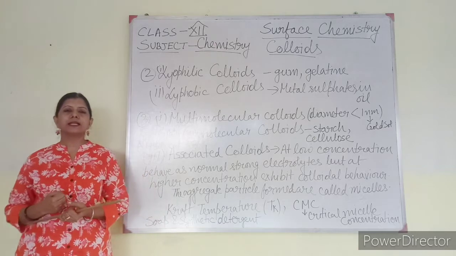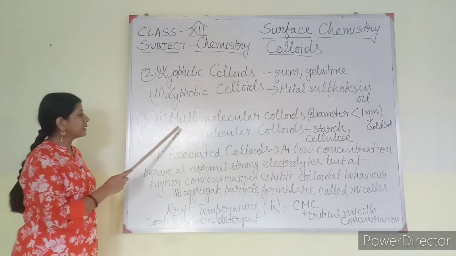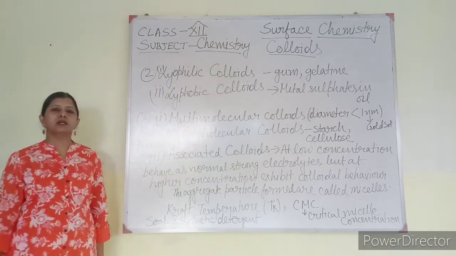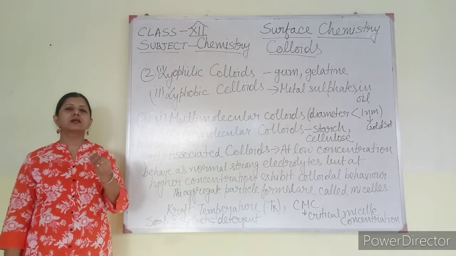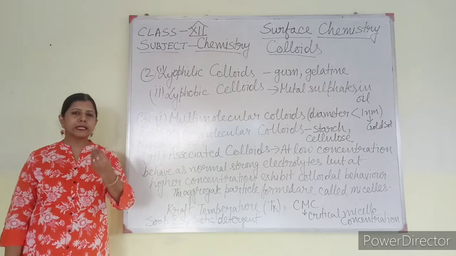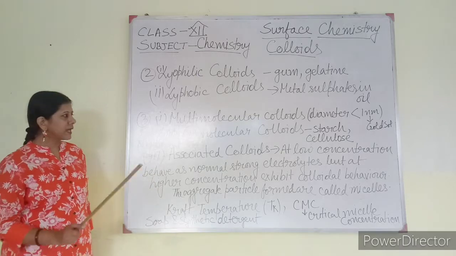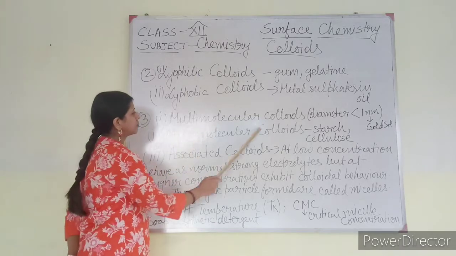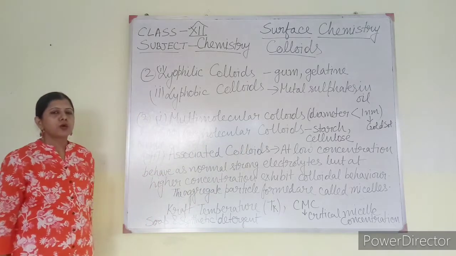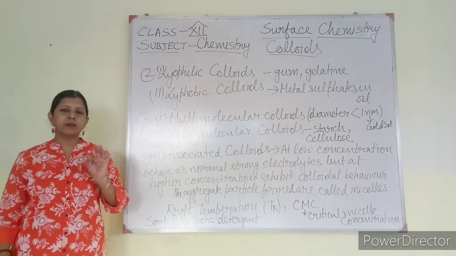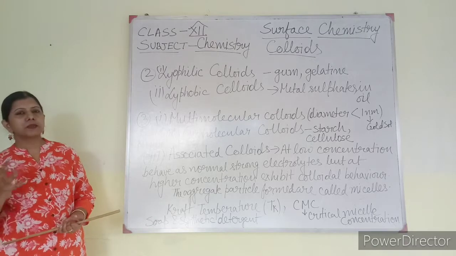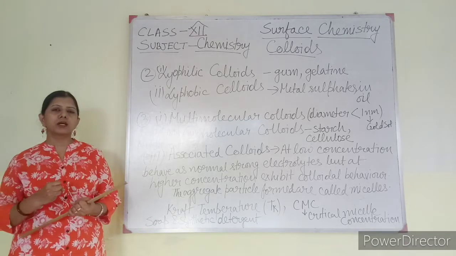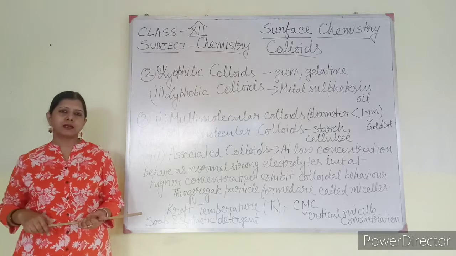Various molecules combine together to form a multimolecule and they are the colloidal particles. So that kind of colloid is known as multimolecular colloid, where each molecule may be less than 1 nanometer in size, but separate molecules combine together to form a big particle.